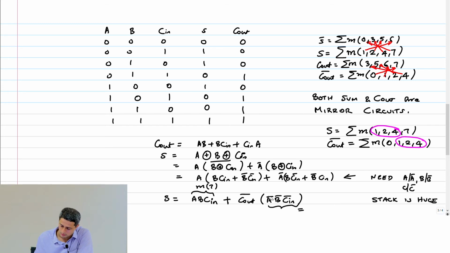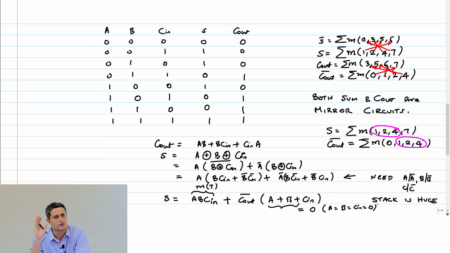Oh, no. It should just be A plus B plus C in. Yeah, if all three are 0, then it should be 0. You're right. If all A, B and C in are 0, then this will be equal to 0 for A equal to B equal to C in equal to 0. Then C out bar is also killed. You get the answer to be 0.